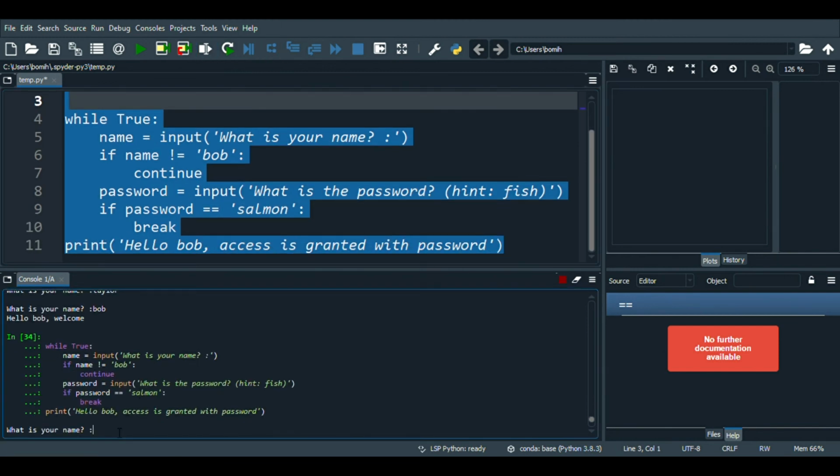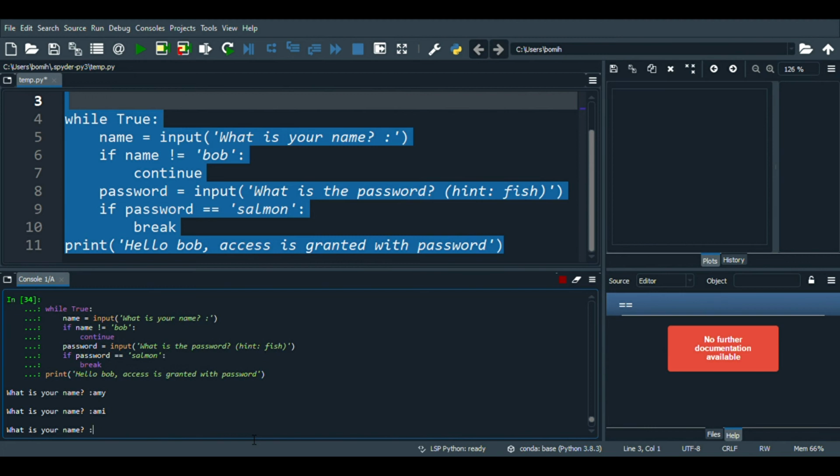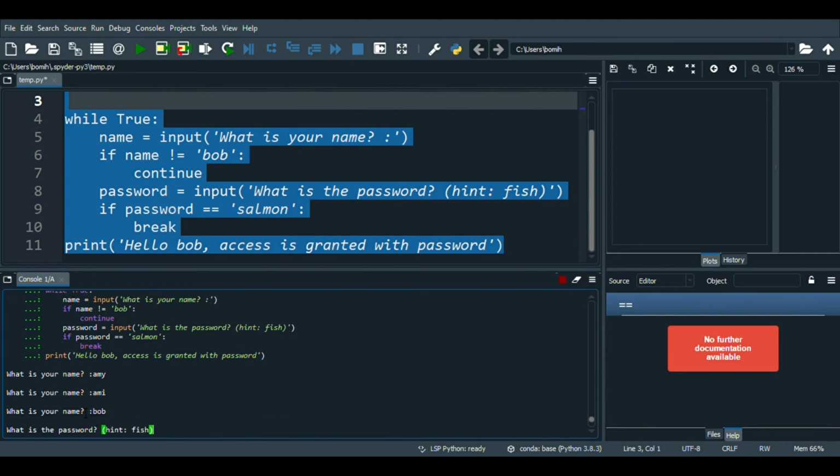Let's pretend that it's not Bob, it's someone else. So I'll say Amy, and again, because of the continue, it goes back to the previous loop. Keep on doing this until the name equals Bob. So let's do a couple more guesses. Let's say Ami, and then we're going to say Bob at the end. And then because it passed the naming criteria, it then asks for the password, and the hint is fish. So let's say it guessed, I don't know, tuna instead of salmon, which is what we're expecting.